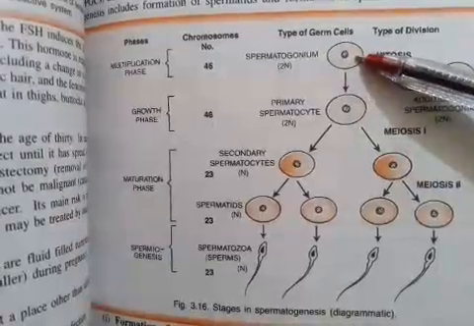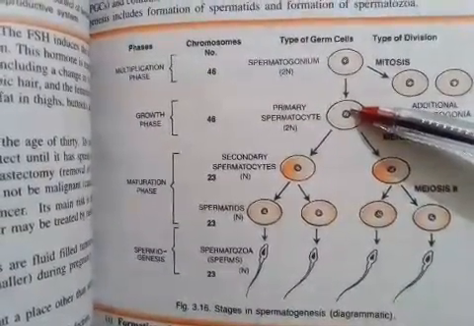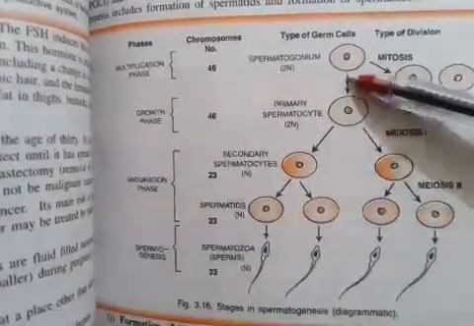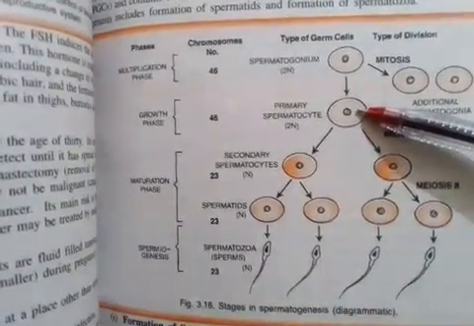So spermatogonial cells undergo mitotic division to form the primary spermatocyte, and this is called the multiplication phase, because the number of spermatogonia increases in this phase.